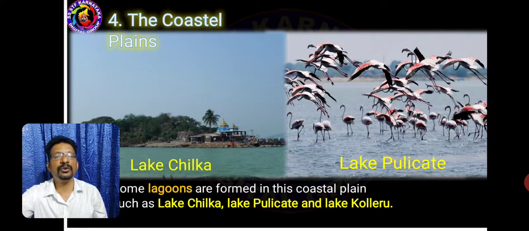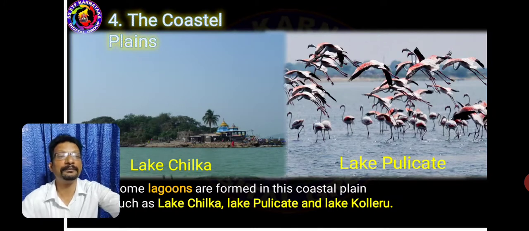In the eastern coastal plains, a few lakes are found, which are called lagoons. What are lagoons? Give some examples. Lagoons are salt water lakes that are found on the eastern side. Examples: Lake Chilka, Lake Pulicat, and Lake Kolleru. You may be asked to mark all these places in the map.